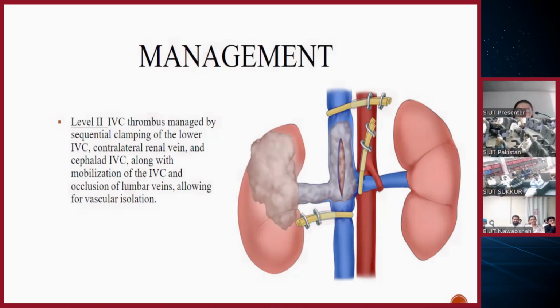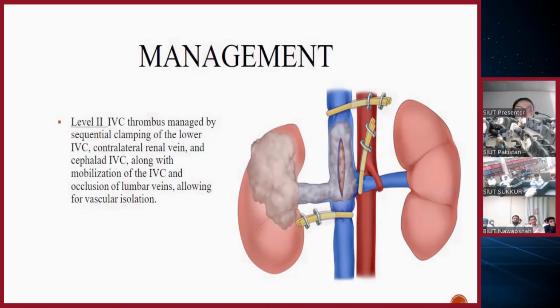Because when you clamp it, and even if there is any kind of manipulation, then you don't want the tumor thrombus to actually go into the contralateral renal vein, and then you also apply it on the superior IVC. And after, when you have done this, then you do a cavotomy. Firstly, you take out the thrombus and then you irrigate it with heparinized normal saline.